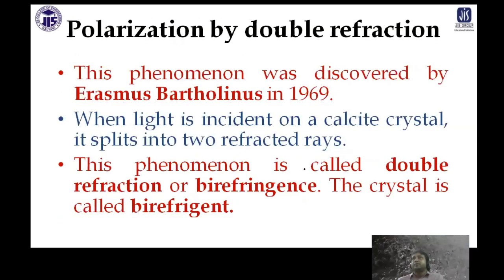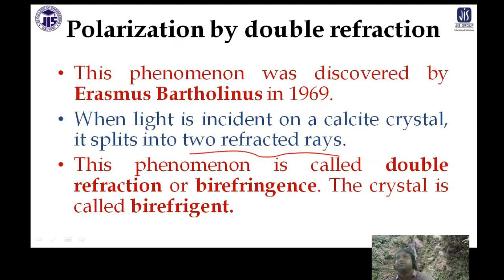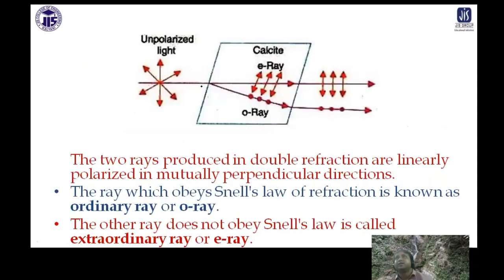Now, double refraction was observed by Erasmus Bartholinus in 1669. When light is incident on a calcite crystal, it splits into two refracted rays. The earlier one was not double refraction; it was the absorption case in the dichroic crystal, where one of the light components was absorbed and the other one goes out. But here the crystal actually produces two refracted rays. This phenomenon is called double refraction or birefringence. This crystal is called birefringent.